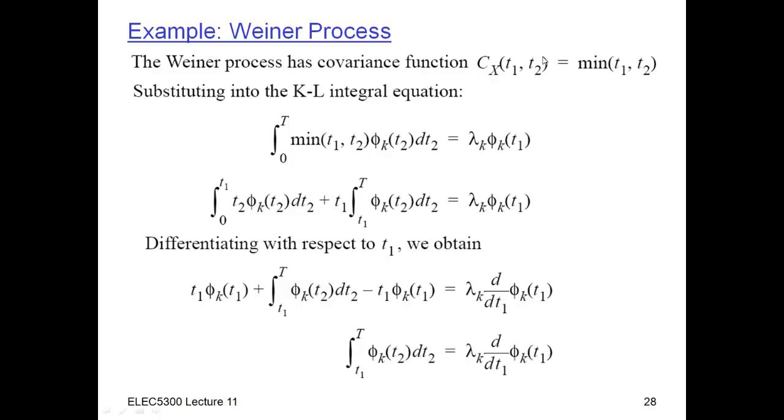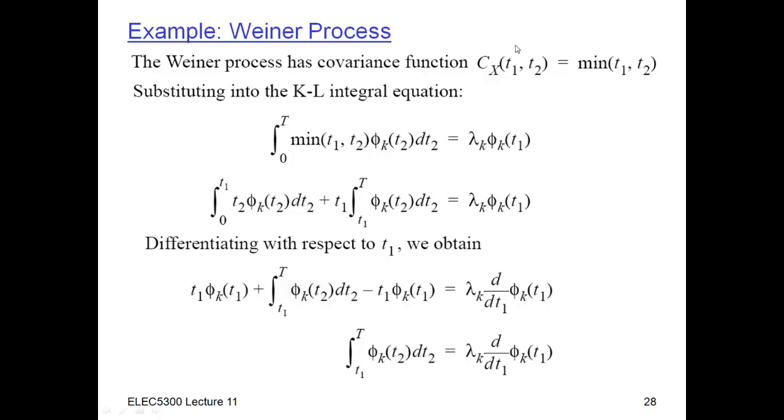The intuition I told you there was that the covariance function is just a relationship between the Wiener process at time t1 and the Wiener process at time t2. But remember, the Wiener process is just the integral of white noise. So the process at time t1 is just the integral of white noise all the way up to time t1. The process at time t2 is just the integral of white noise all the way up to time t2.